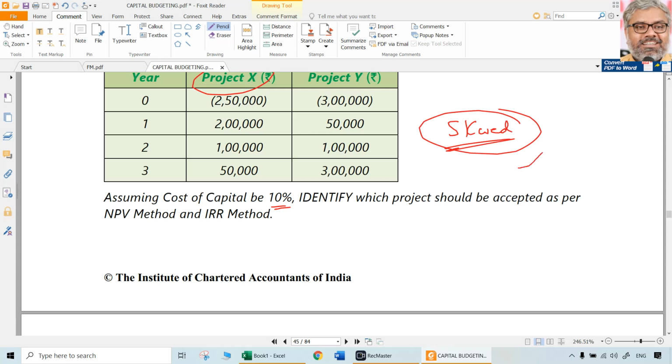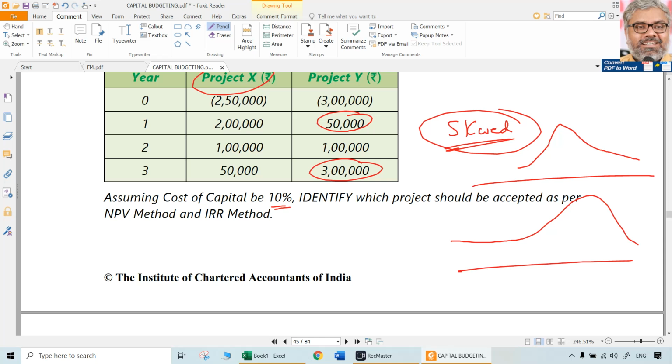More cash flows are coming in the beginning, less cash flows are coming later. Whereas for project Y, initially less cash flows are coming, more cash flows are coming later. So the project cash flows are skewed to the right side, the latter part of the project. If this is the life of the project, project X is having more cash flows in the beginning, and project Y is having more cash flows in the end.